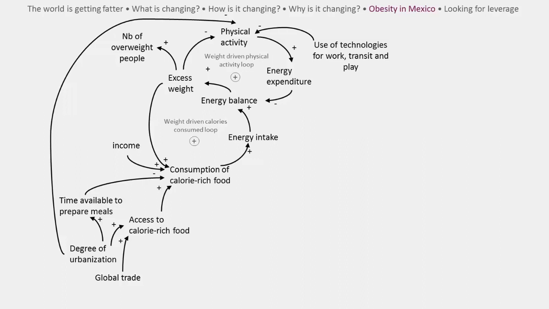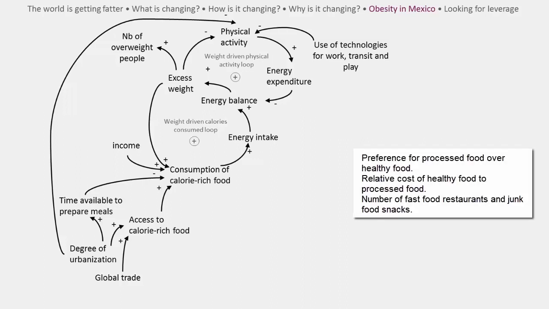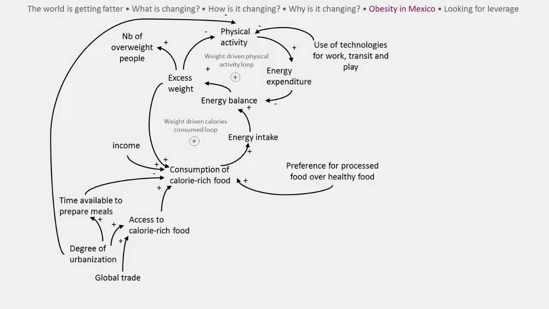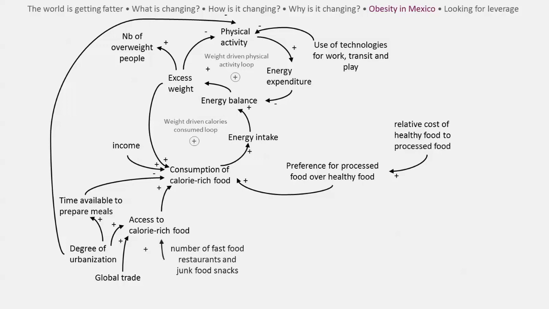We can add 3 new variables called preference for processed food over healthy food, relative cost of healthy food to processed food, and number of fast food restaurants and junk food snacks. Preference for processed food over healthy food positively influences the consumption of calorie-rich food. Relative cost is linked to preference for processed food, and the number of fast food restaurants positively influences access to calorie-rich food.